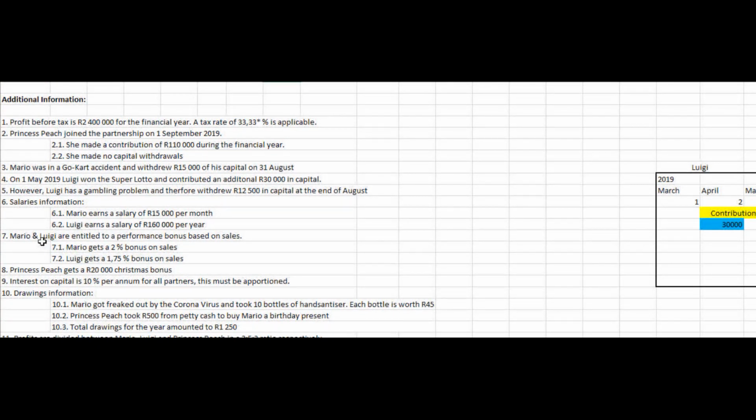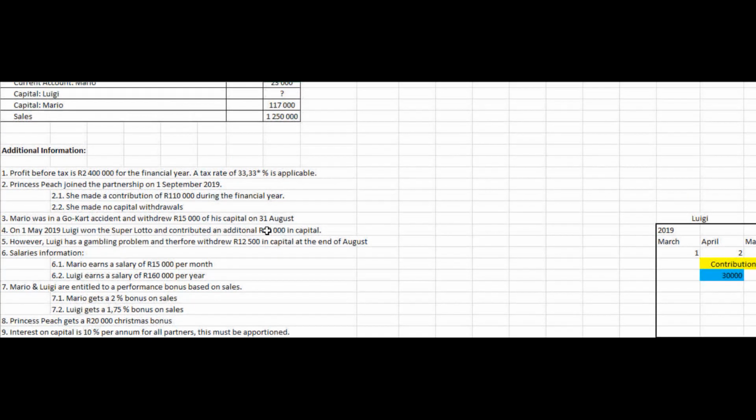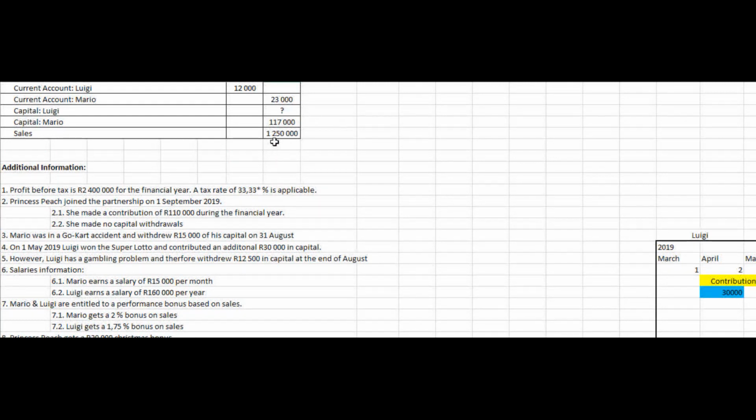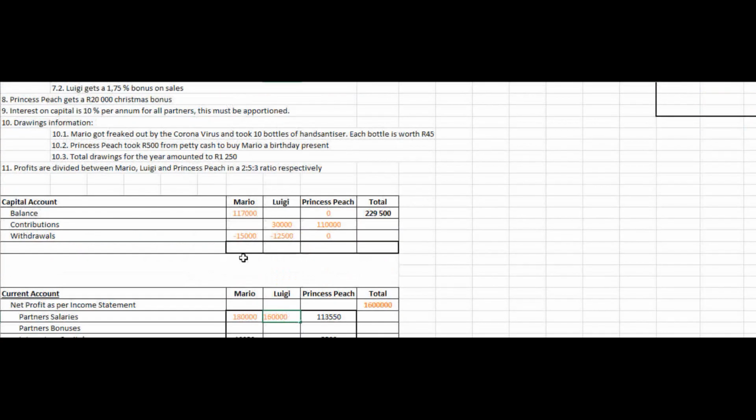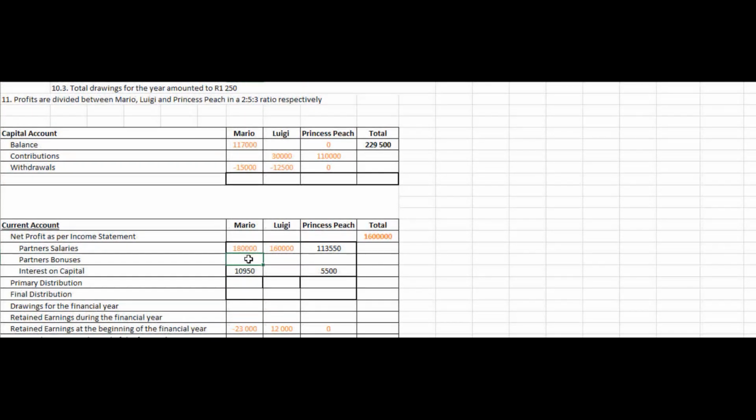Next, we are given information relating to bonuses. So Mario and Luigi are entitled to a performance bonus on sales. Earlier you saw the sales figure up in the trial balance, so we'll be using that figure to calculate the performance bonus. So Mario gets a 2% bonus on sales. To calculate Mario's bonus, this will equal 1.25 million, divided by 100 and then multiplied by 2 to get his performance bonus.